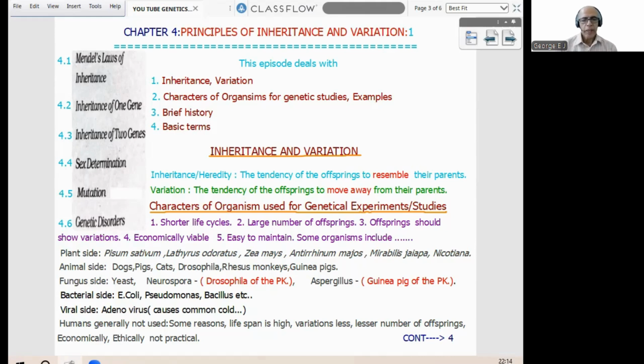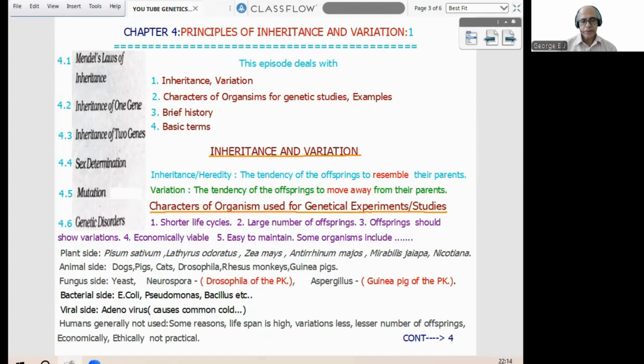So on the plant side, Pisum sativum, garden pea, Lathyrus odoratus, Antirrhinum majus, Mirabilis jalapa, Nicotiana tabacum. Still a few more are there that we will learn when we proceed through the chapter. Animal side: dogs, pigs, cats. The commonly used one is Drosophila, the fruit fly, rhesus monkeys, guinea pigs.